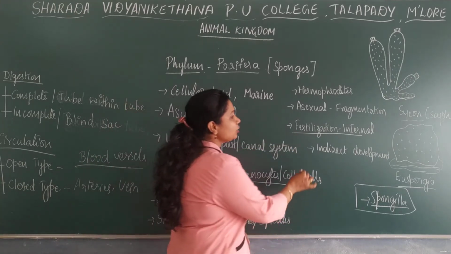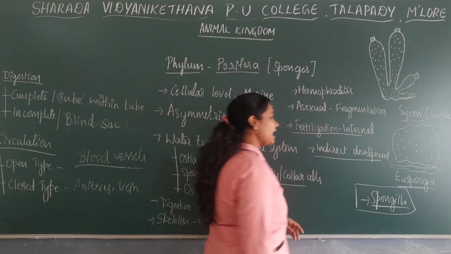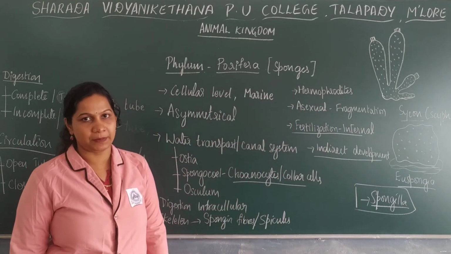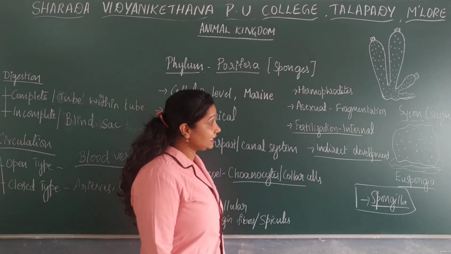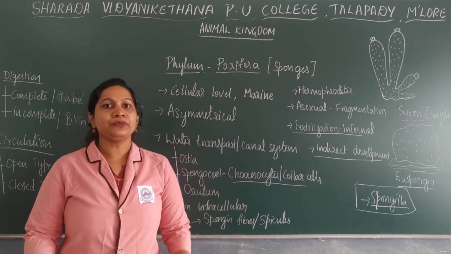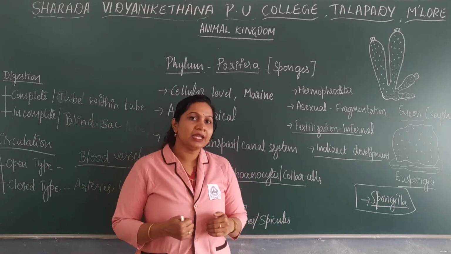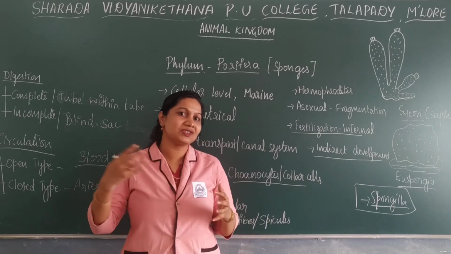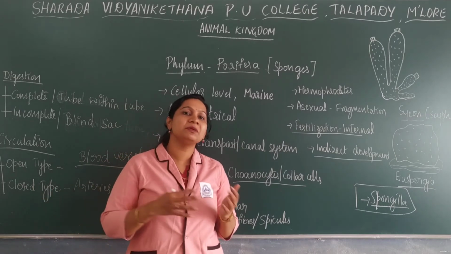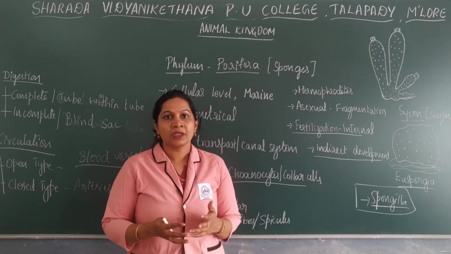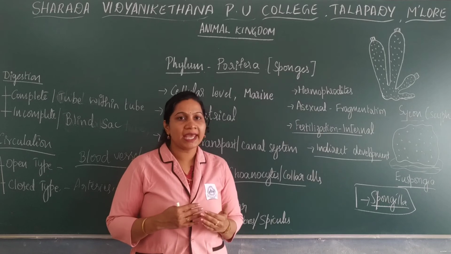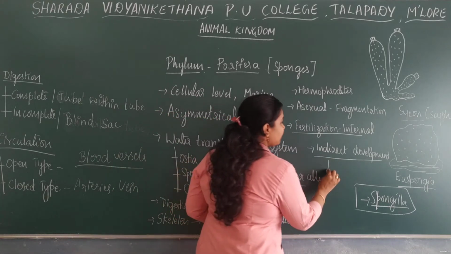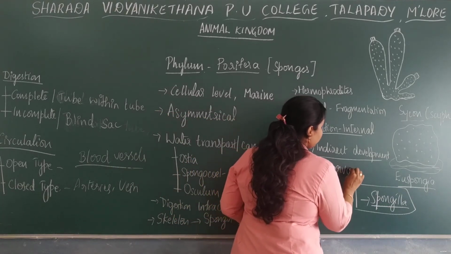Now, regarding the development, they have an indirect development. So, what is this indirect development? We human beings, the young one will have similar features compared to the adult, though there may be a difference in size. But in some organisms, there is a presence of larval stages.